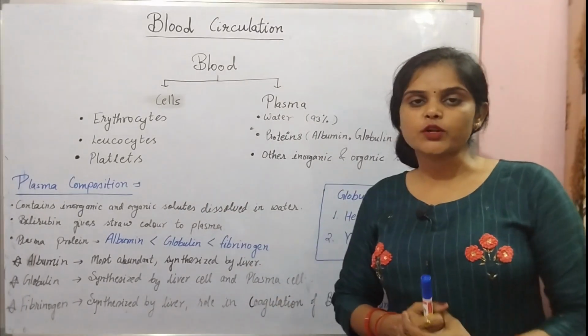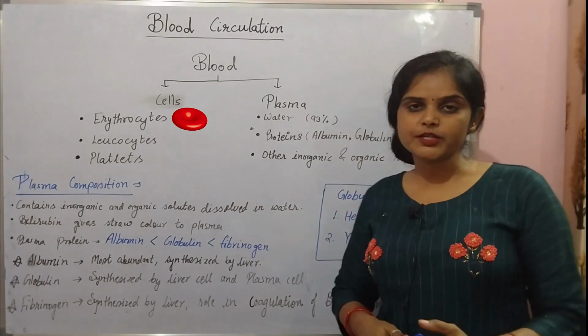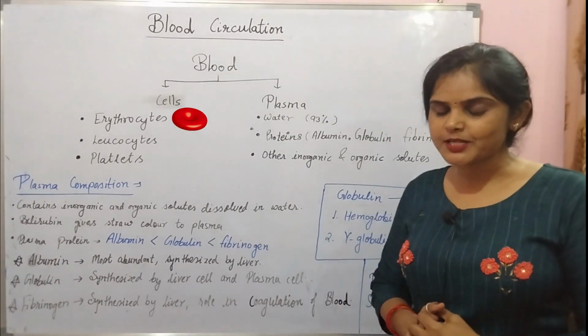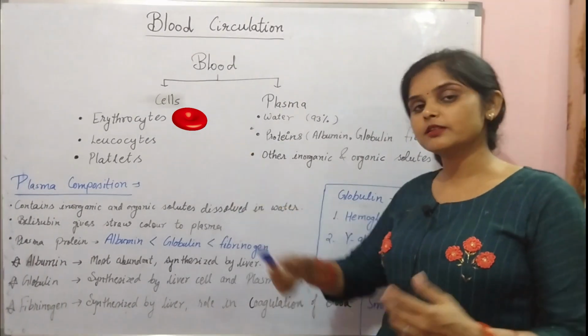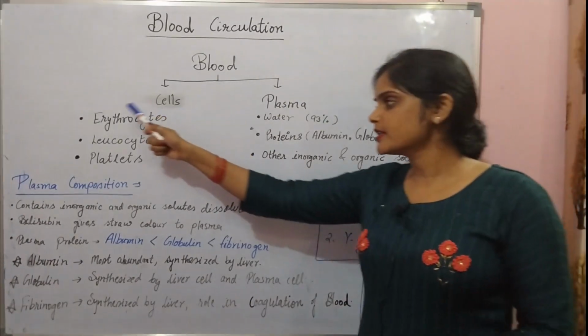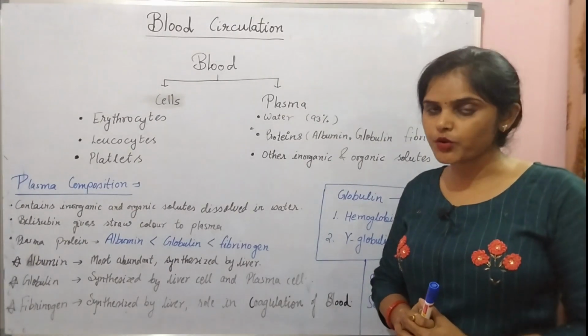Erythrocytes, another name is the RBC or red blood cells. These cells are very important for the transportation of oxygen, and oxygen plays a very important role in the respiratory process. So these are the cells which are associated with the respiratory process.